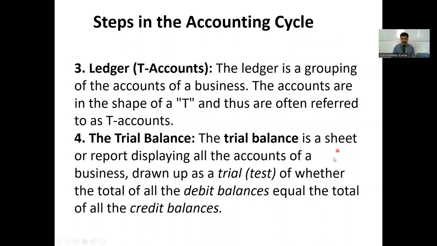And the fourth step is trial balance. You're going to prepare a trial balance with the closing balances of all the ledgers. You might have prepared so many ledgers of your company, maybe sales ledger, purchase ledger, expenses ledger, incomes ledgers. All those balances you're going to pass on to a statement called the trial balance. So trial balance is a sheet or a report displaying all the accounts of a business drawn up as a trial, or test, of whether the total of all the debit balances equals the credit balances.